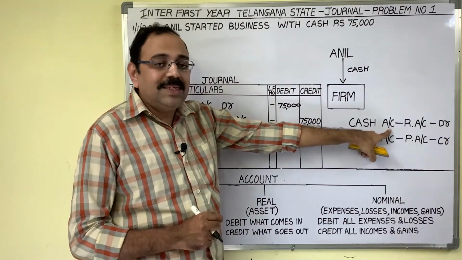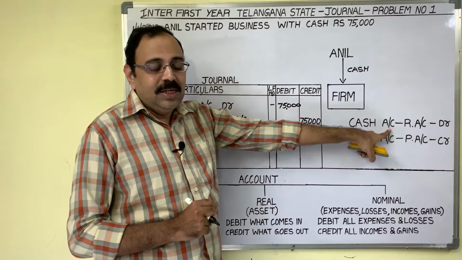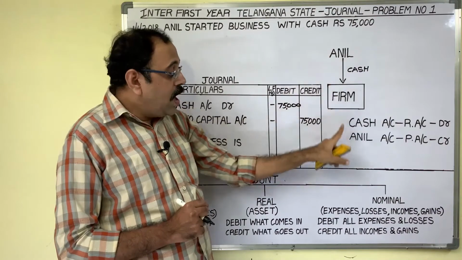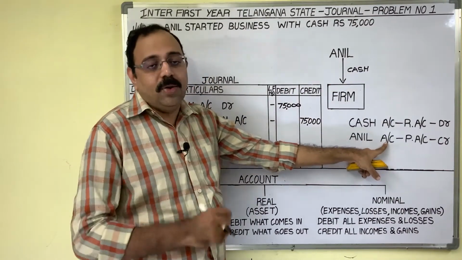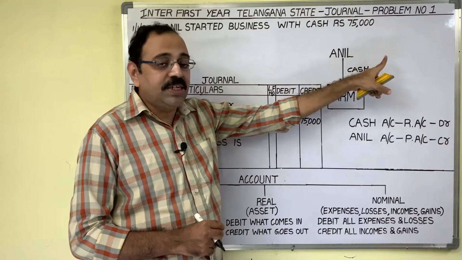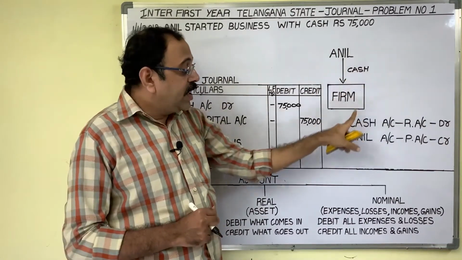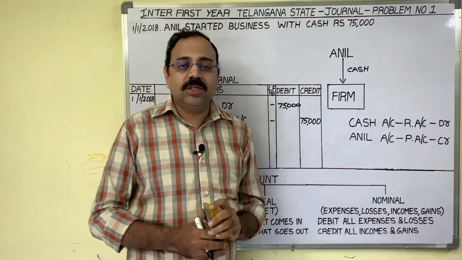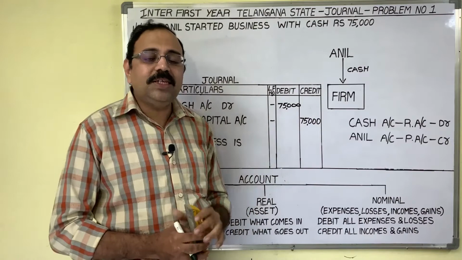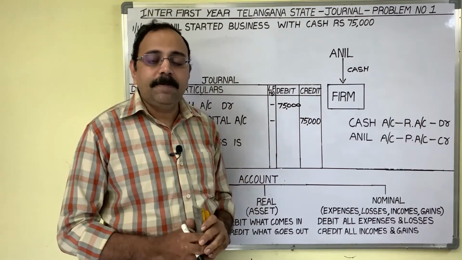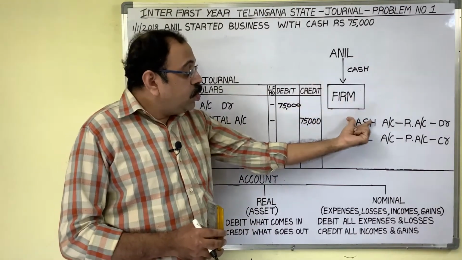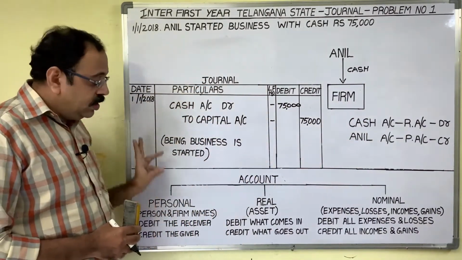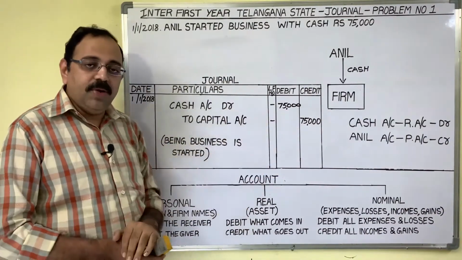A/c is the symbol of account. Similarly, who is bringing this cash? Anil. So, Anil account is another account. This business transaction contains 2 accounts: cash account and Anil account. So, the identification of accounts step is completed. The second step is grouping. Means what? These 2 accounts may be personal accounts, real accounts or nominal accounts.